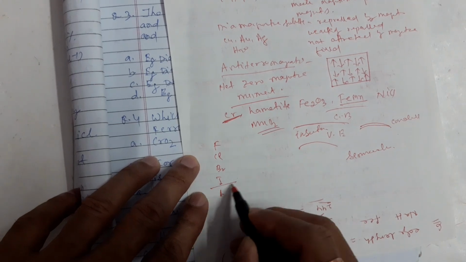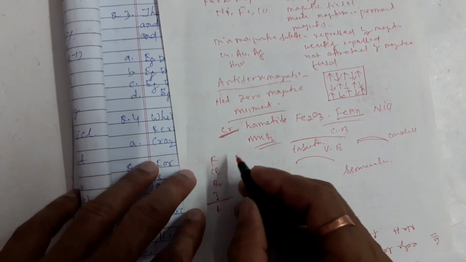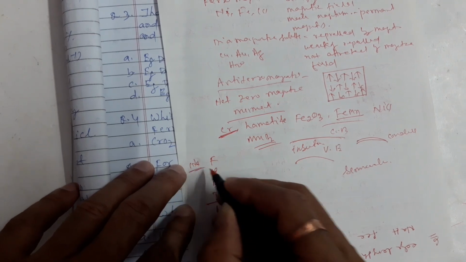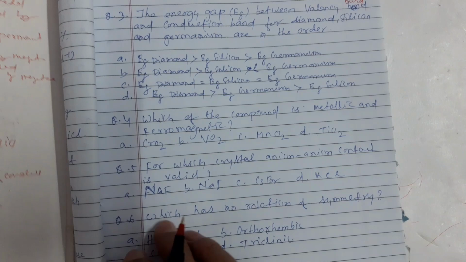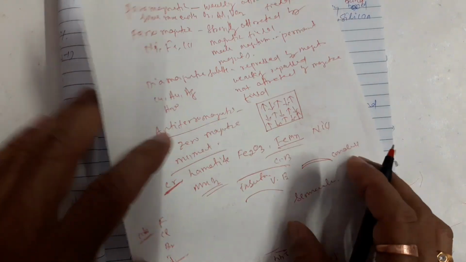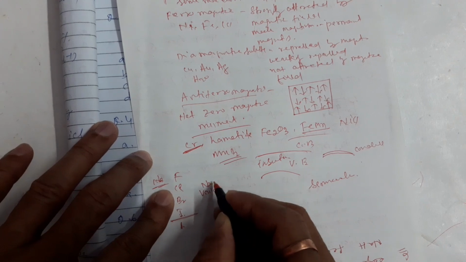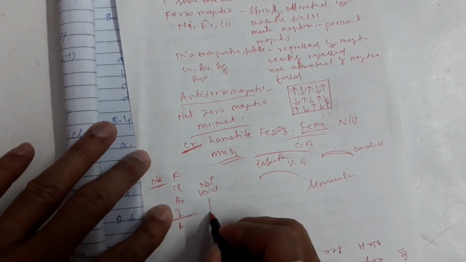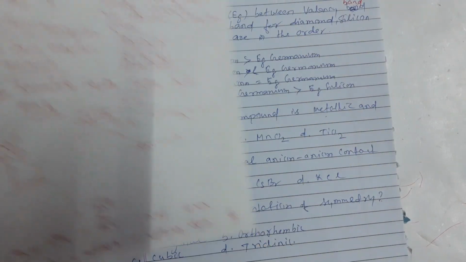Iodine is larger in size as compared to sodium. As compared to sodium, iodine is the largest in size. So here the sodium ion can be used as a void, and that is why I minus and I minus can contact each other.